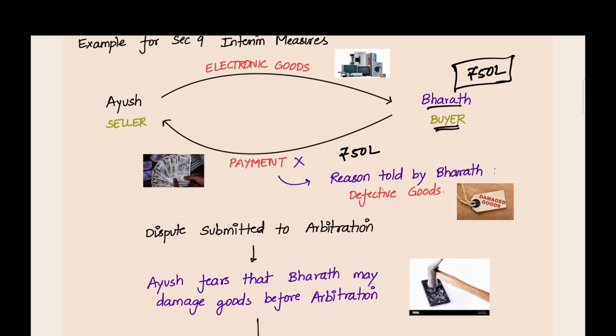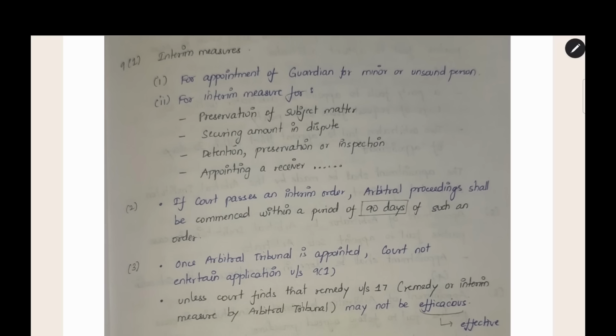This 50 lakh security deposit is a measure which will help to run the case effectively. If you do not make the security deposit, there is an uncertainty whether the buyer will pay the amount or not. Now when the amount is deposited to the court, if the arbitration comes in favor of the seller, nobody can stop the amount from going to the seller. This is the topic of interim measures. Now we can see the definition which is given under law.